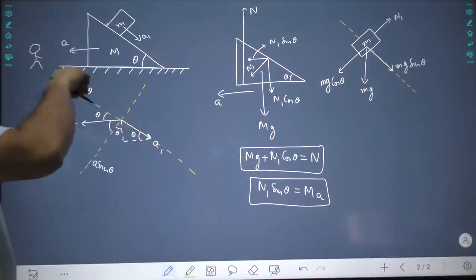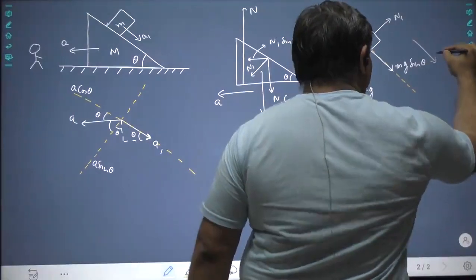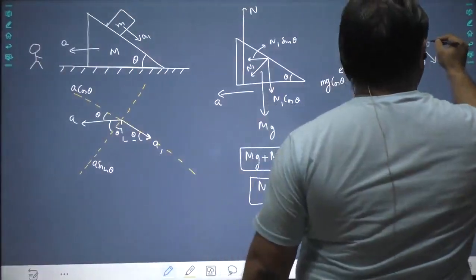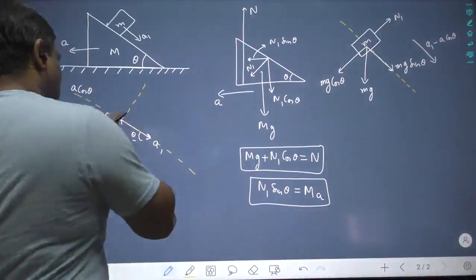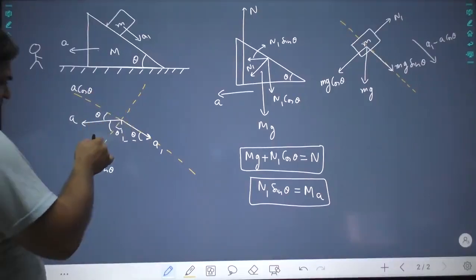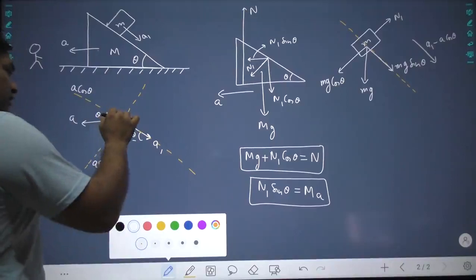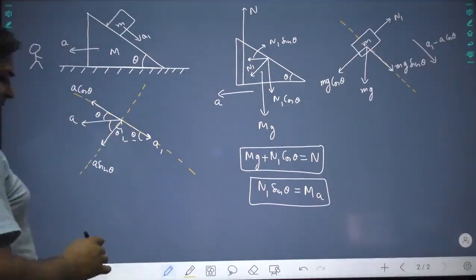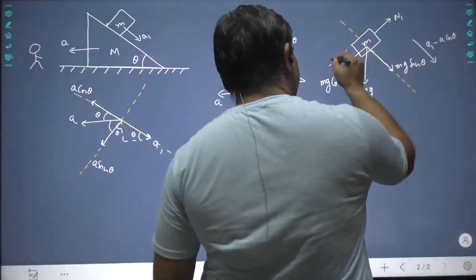So the net acceleration along the wedge comes out to be a1 minus a cos theta, and the net acceleration perpendicular to the wedge is downwards a sin theta. Why? Because when you break down into two components, this component will come like this and this component will come like this. So you have a sin theta in the downward direction.